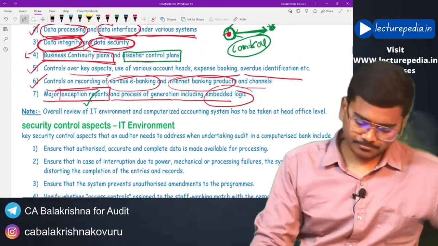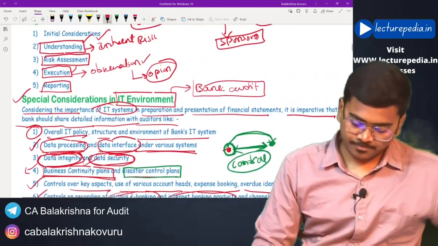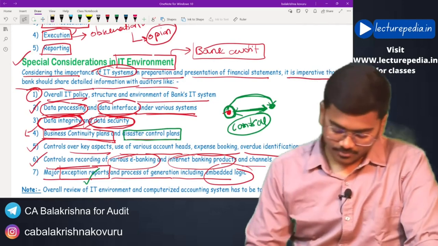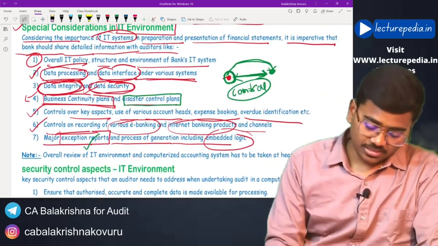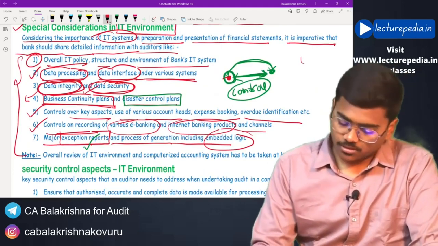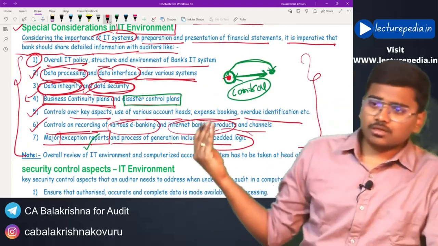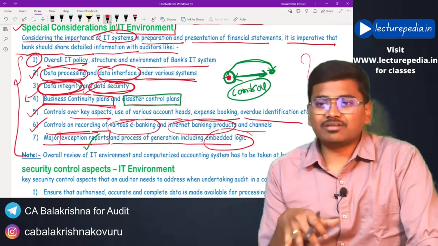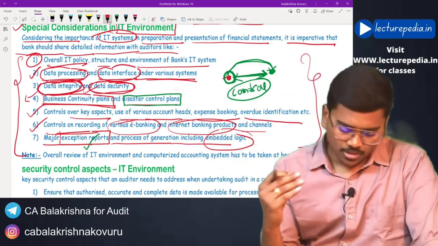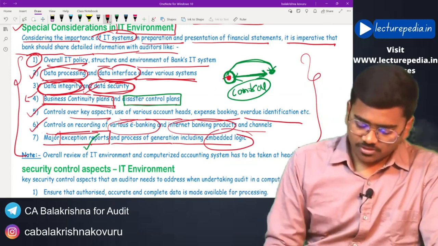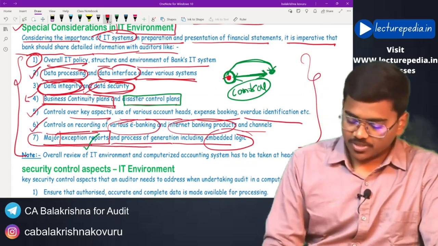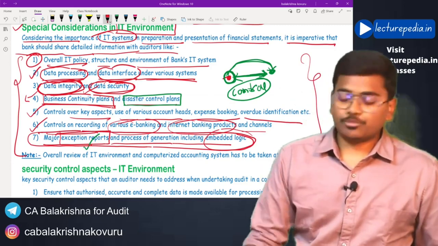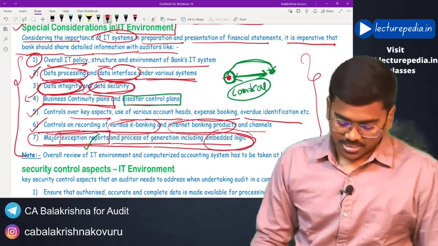So these are the various information related to information technology that has to be given to the auditor. If you go to the bank audit, all this information related to information technology will be available to you, but these aspects are mostly related to head office level. At branch level, mostly these will not be checked. At branch level, exception reports will be available. Branch-wise exception reports will be generated, so you can access exception reports in case of a branch.